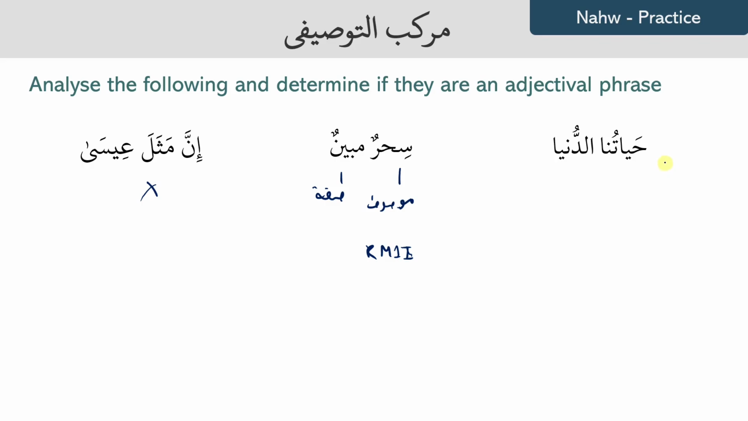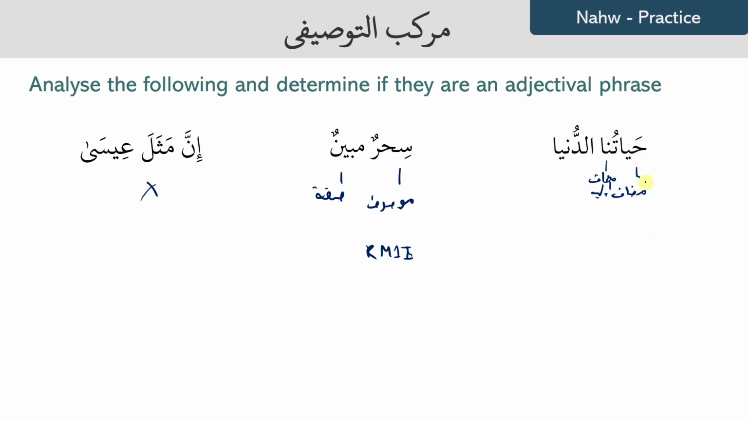Hayatun ad-dunya. The word hayat is light with no alif lam. So this is a mudaf, and in fact it's a word that has a dhamir attached to it, which means that the dhamir is mudaf ilayh. And then ad-dunya, let's look at the word dunya. Can this be a sifa for hayat? Because remember that mawsuf and sifa don't have to be next to each other. In this case, if this is an adjectival phrase, it's separated by a word in between.